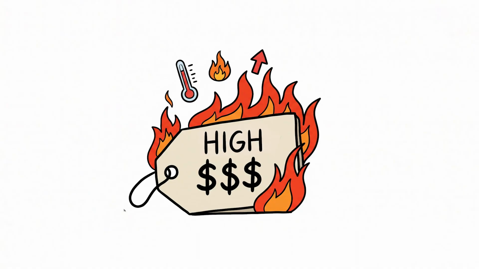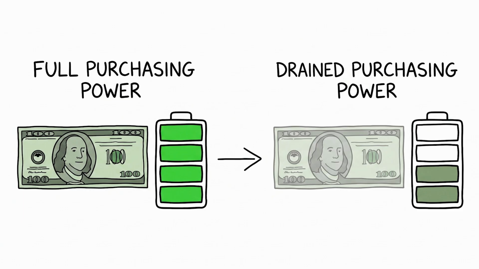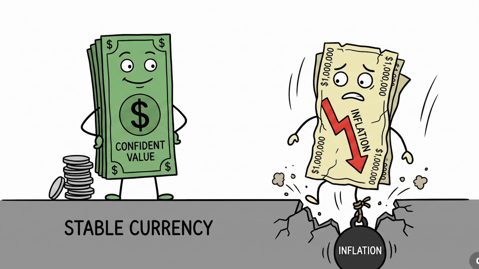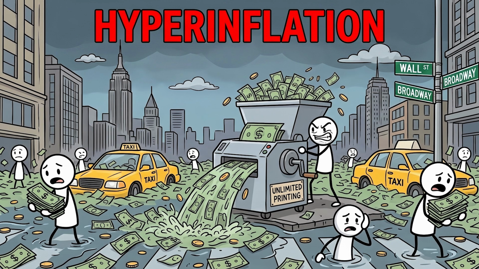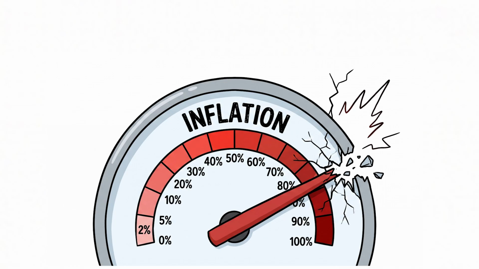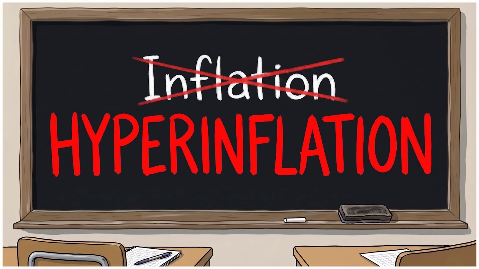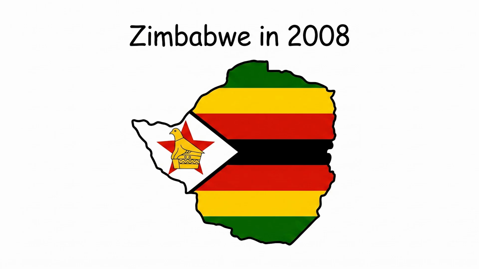When inflation gets very high, a currency loses purchasing power, and over time this can reduce its value compared to other currencies. But here's where things get really wild. The extreme example: hyperinflation. Sometimes inflation becomes completely out of control. This is called hyperinflation. Take Zimbabwe in 2008.